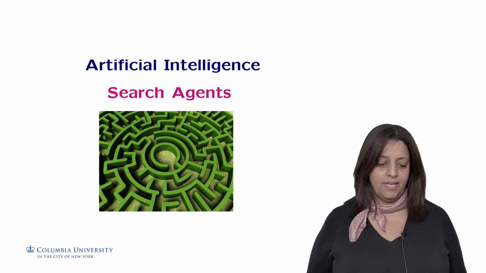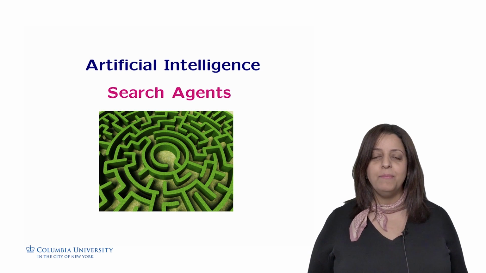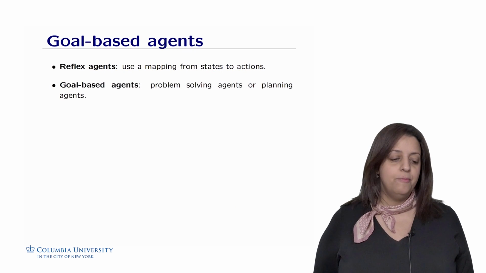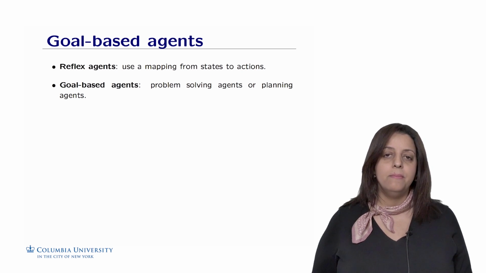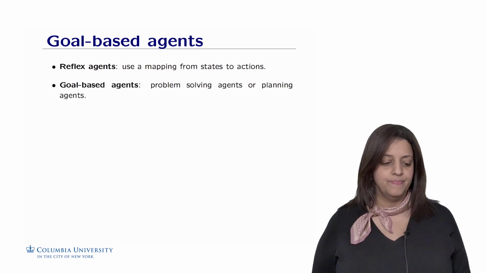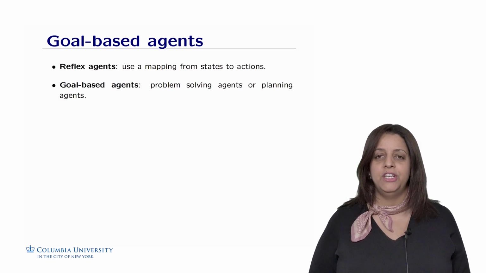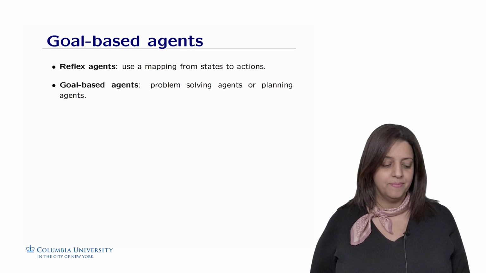Welcome to your first topic in artificial intelligence. This topic will deal with search agents or planning agents. So far we have been talking about what we call reflex agents. These are agents that use a mapping from states to actions. In other words, a reflex agent has a lookup table and knows what to do according to the states.